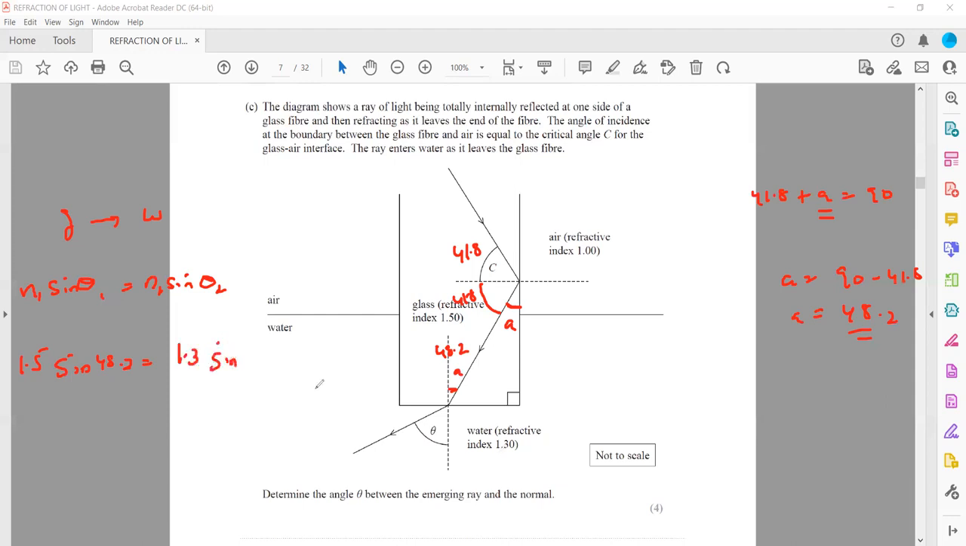And sine theta 2, the emergent angle, we don't know: the angle theta between the emergent ray and the normal. So we just simplify, divide by 1.3, and take the sine inverse of this answer. So 1.5 sine 48.2 divided by 1.3 is equal to sine theta 2. And we'll take the sine inverse of this to get theta of the emergent ray, which will come out as 59.3 degrees. That is theta 2, the angle at which the ray emerges out from the optical fiber or the glass into water.